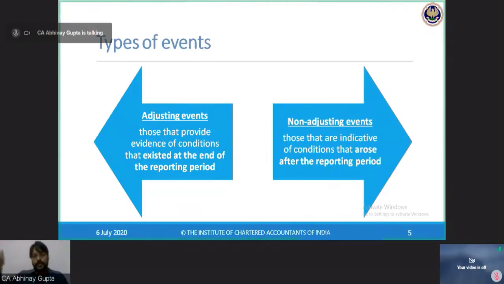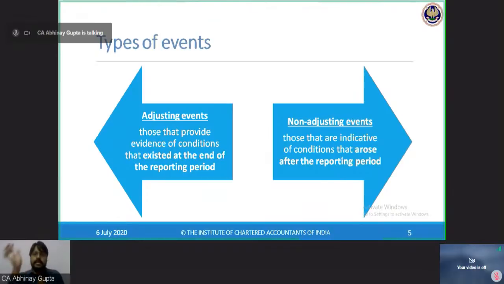Now, on 1st of April or on 2nd of April, that is after the end of the reporting period, heavy rains have occurred in my godown or in the area where my godown was situated, and a lot of inventory items got badly conditioned because of this rain.